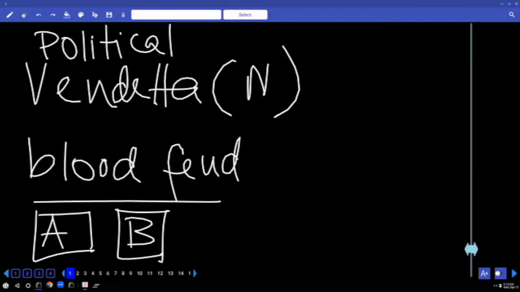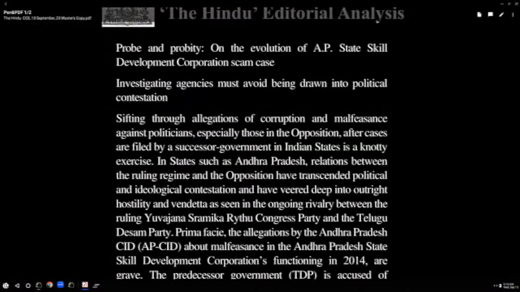Do you understand what I say? Imagine X killed a person in tribe A, and tribe A tries to kill any member of tribe B. That is called blood feud. And in this context, political vendetta means what? Taking revenge. Write the meaning. Taking revenge against the opposition party. Understood.